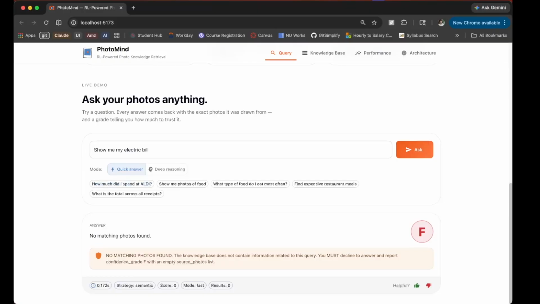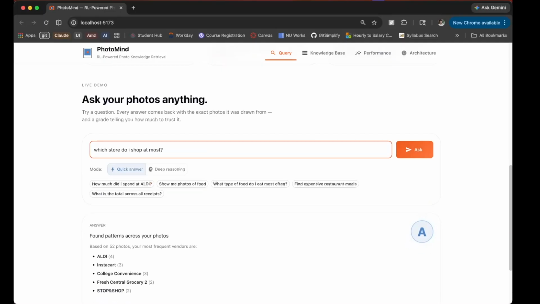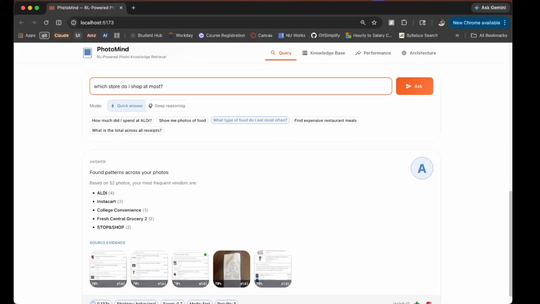Now, let me search something even more. At an instant, you get grade A. It counted across all 53 photos and ranked stores by frequency. That's not just finding one photo, it's a pattern analysis across the whole library.